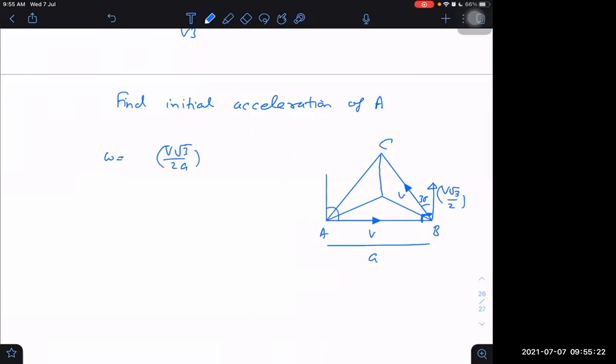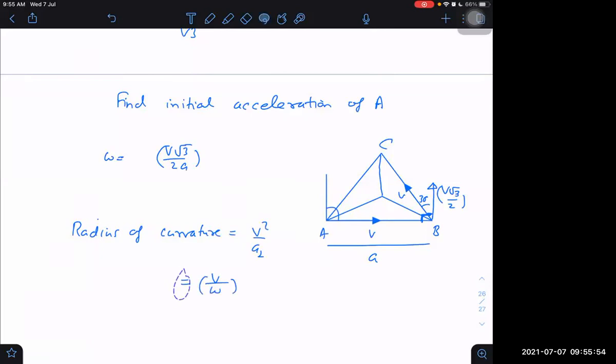What is acceleration then? Acceleration can be obtained by, if they ask radius of curvature anyway, radius of curvature will be obtained by V square by A perpendicular, or I can also write it as V by omega.